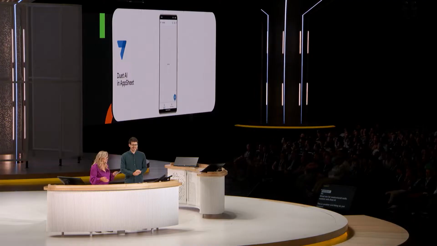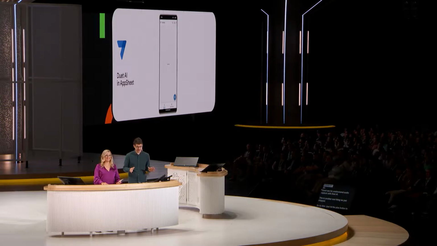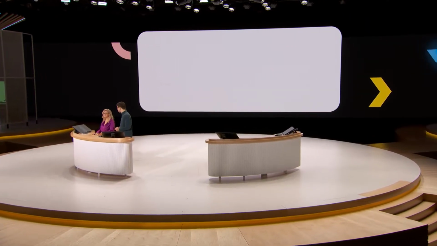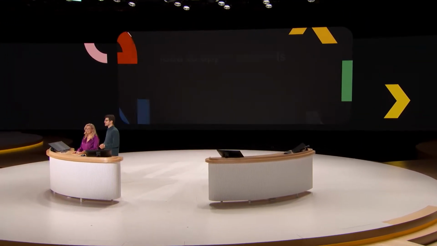So as a developer, this is really getting my wheels turning, right? Like, how much farther can I go before I have to start writing code? Yeah, good question. Like, ideally, I shouldn't even have to type the incident report. That is a great use for another cool thing we just shipped, which is unstructured audio capture with Duet AI. This is a minor security incident that happened yesterday. So we went from idea to app in some number of seconds. We added these rich user experiences with audio capture and chat.